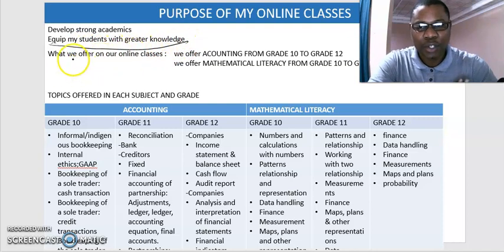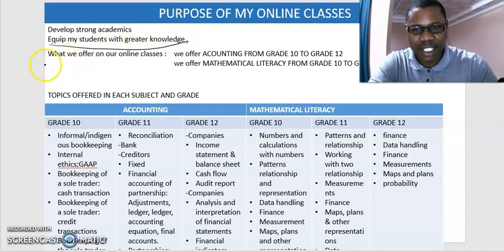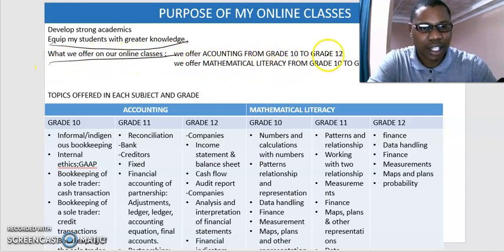That's it. What we offer in our online classes is accounting from grade 10 to 12 and mathematical literacy from grade 10 to 12. Okay, I made a mistake here. It was supposed to be 10 to 12, not 10 to 10. 10 to 12. Correct.